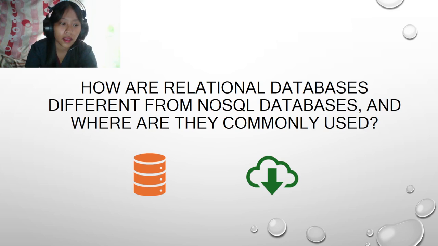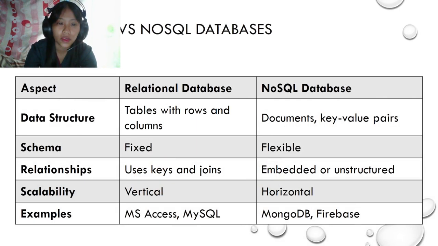And last is how relational databases are different from NoSQL databases and where they are commonly used. We have these aspects of both relational and NoSQL databases.